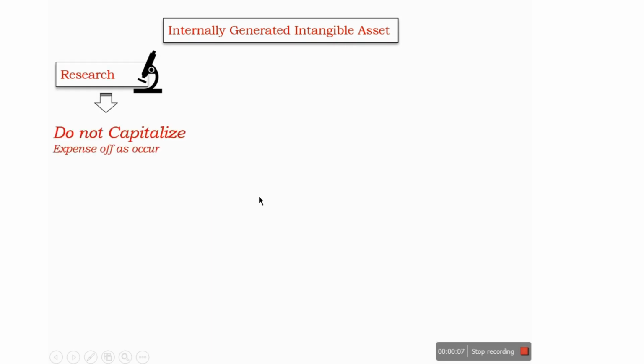In respect of an internally generated intangible asset, if expenditure is incurred during the research phase, it will be expensed off because there is no existence of the asset during the research phase.